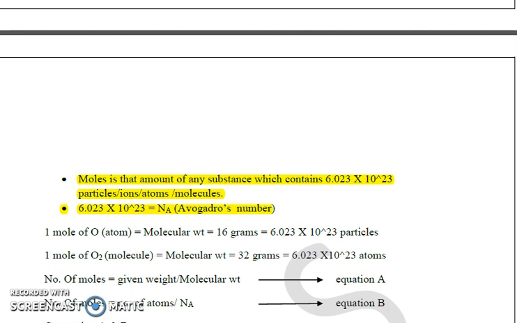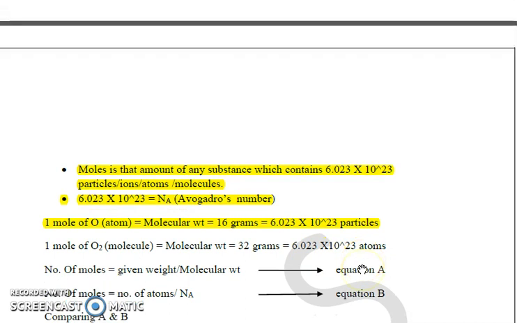And this 6.022 × 10^23 is nothing but Avogadro's number, Avogadro's constant. So we can take an example. If we talk about 1 mole of oxygen atoms, it will be the atomic weight, which is 16 grams, meaning 6.022 × 10^23 particles. And if I talk about 1 mole of oxygen molecules, then its molecular weight will be 32 grams, which is also equivalent to 6.022 × 10^23 molecules.